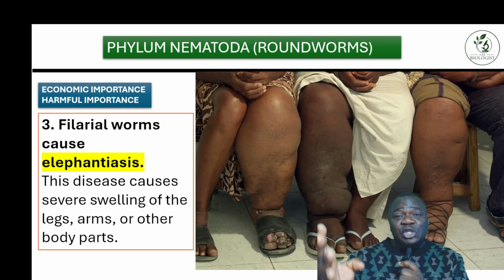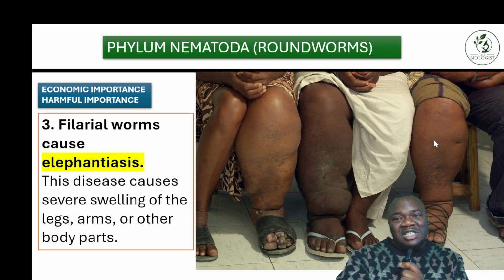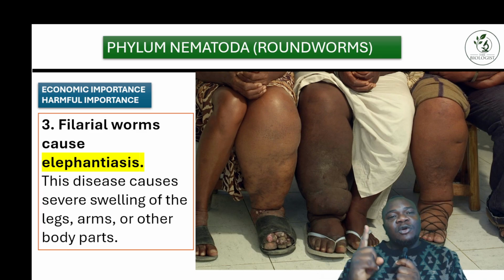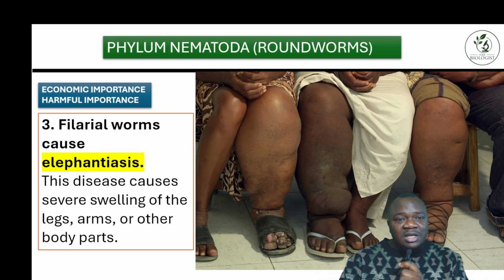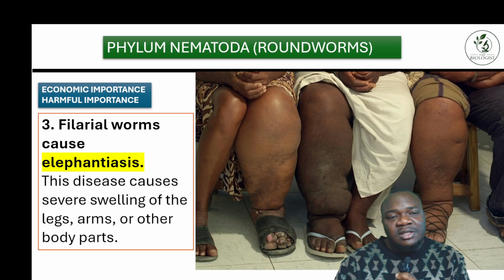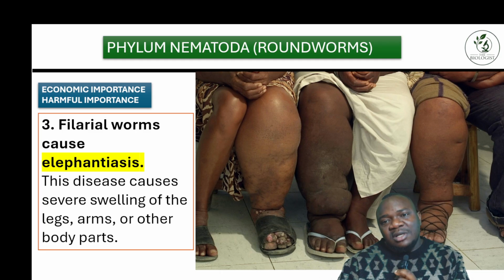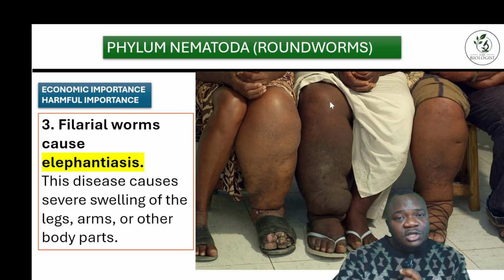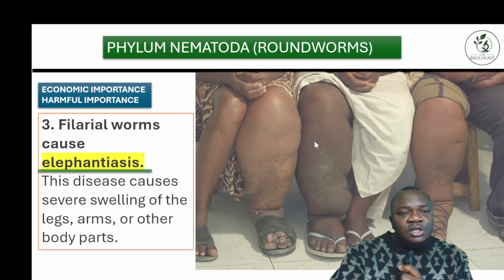So now you can see this picture. If you look at the leg of this individual, I can see it is very big. We call this elephantiasis. Like I told you before, I'm going to tell you about filarial worms. This is one of the things that filarial worms cause. The symptoms are swelling of the legs, the arms, and other body parts. And you can see how it looks. It's very terrible.